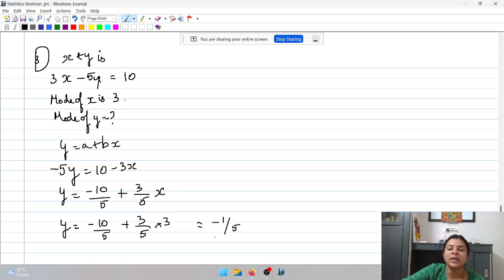Okay, don't worry, the measure of central tendency can be negative. Measure of dispersion cannot be negative, but central tendency can be negative. So don't worry about the answer. So the answer is minus 1 by 5.